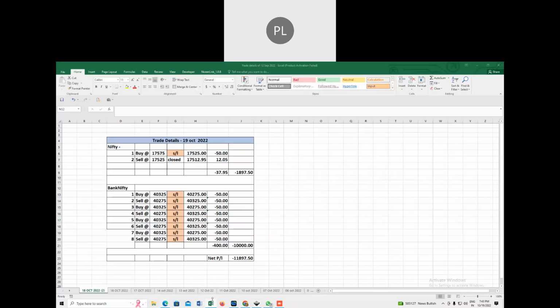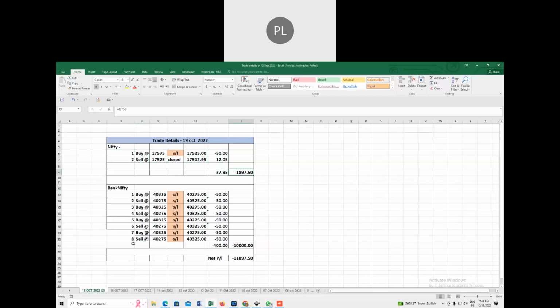So if you look at this data on the Excel, you can see that in Nifty we had one buy which hit a stop loss, and the other was a sell which gave us 12.05, giving us a net loss of 37.95, and in rupee terms it is minus 1897.50.